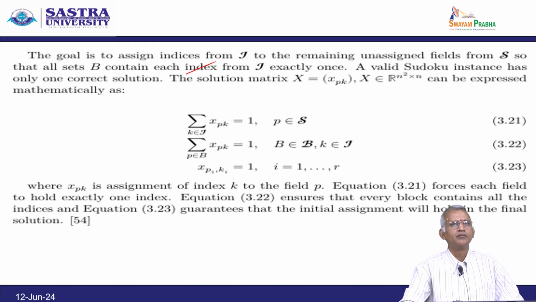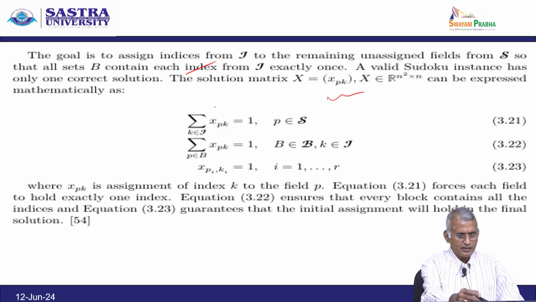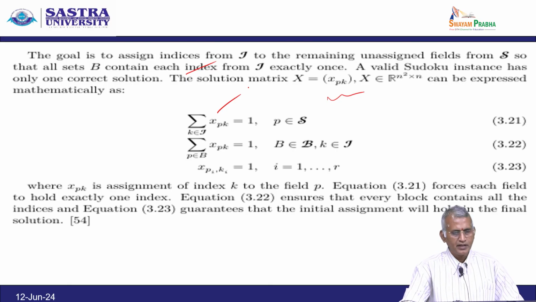The solution matrix x equal to x suffix pk, where x belongs to R power n square times n, can be expressed mathematically as: summation over k in J of x suffix pk is 1 for p in S; summation over p in B of x suffix pk is 1 for B in B, k in J; and x suffix pi ki equal to 1 where i varies from 1 to r.